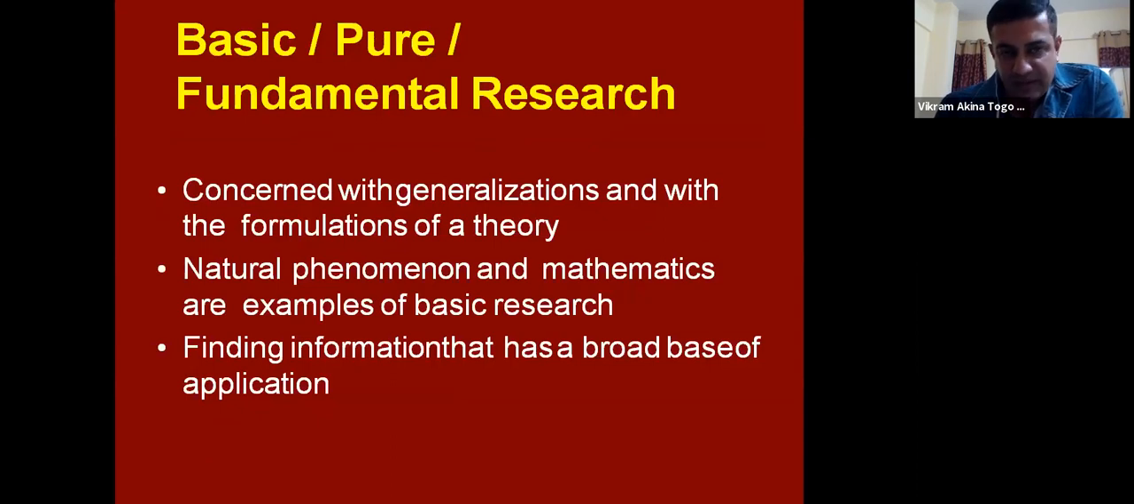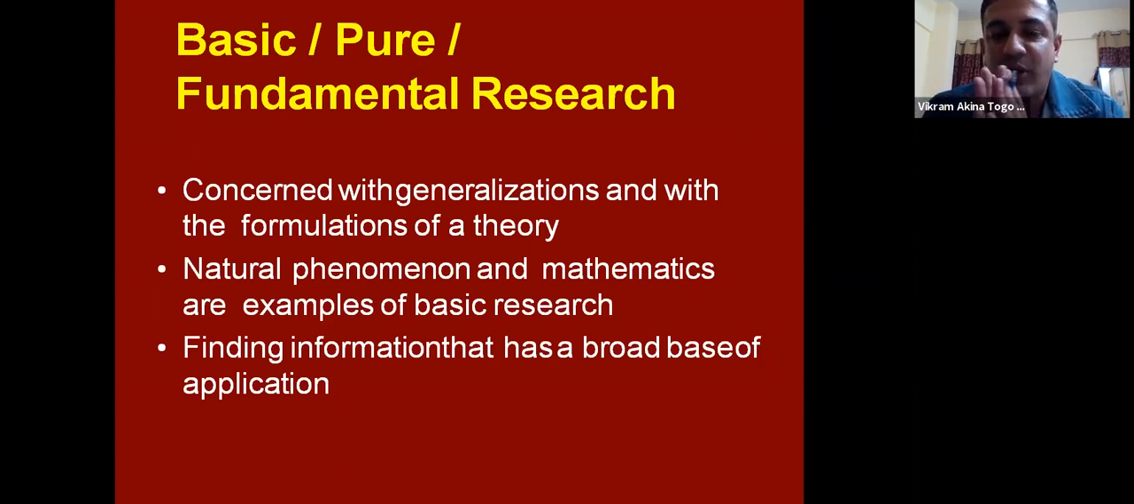Okay, this is important. Basic fundamental research. Now, here important thing is that these are the aspects where we are forming a new theory. A basic research or a fundamental research is, for example, we talk about natural phenomenons. Water turns into ice when it cools. It's a very basic phenomenon which happens. So that's a fundamental research.